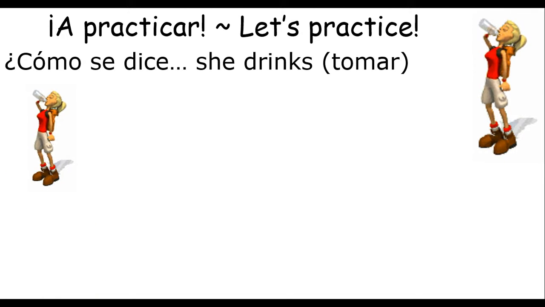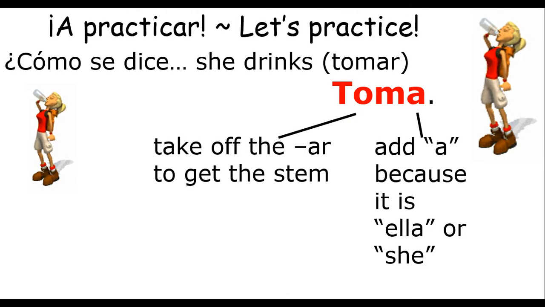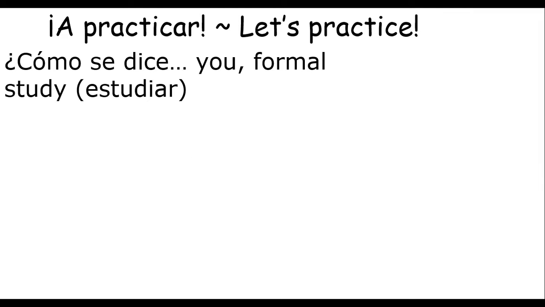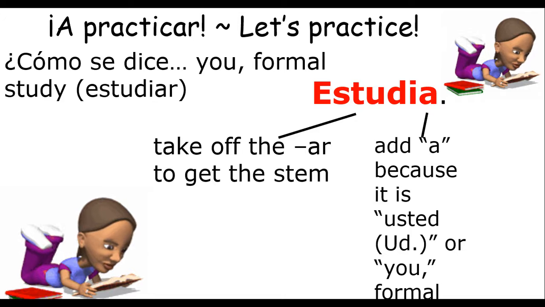¿Cómo se dice she drinks? Take off the AR and we get toma. Add a because it's ella or she. ¿Cómo se dice you formal study? Estudia. Take off the AR to get the stem, add a because it is usted or you, formal. Remember to use you formal when you're talking to somebody that's older than you, unless you have permission to call them by first name, somebody who you call by a title like señor, doctora.